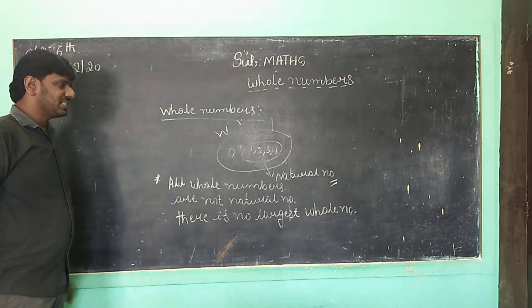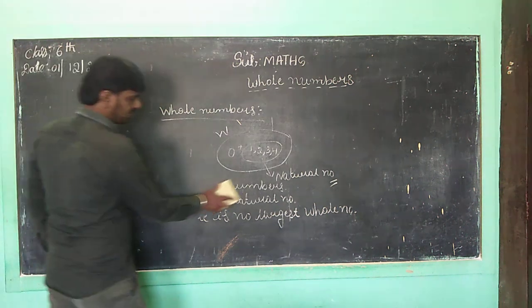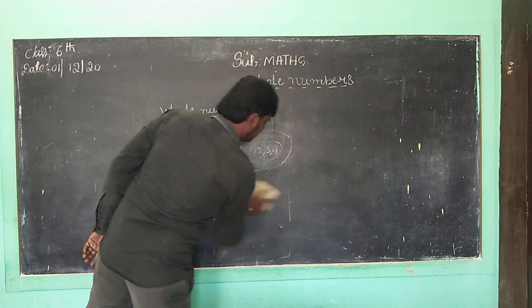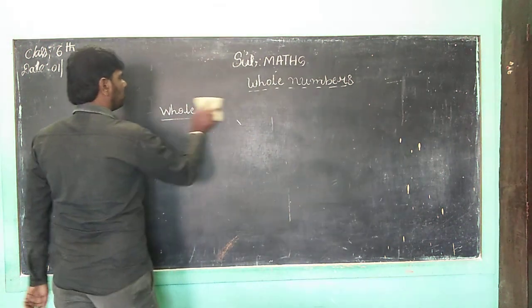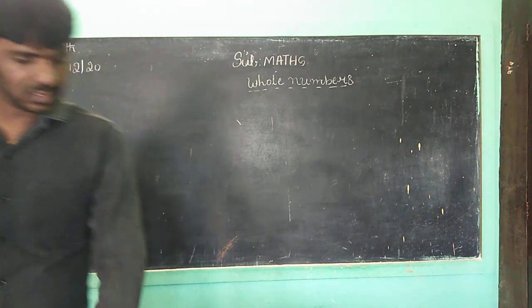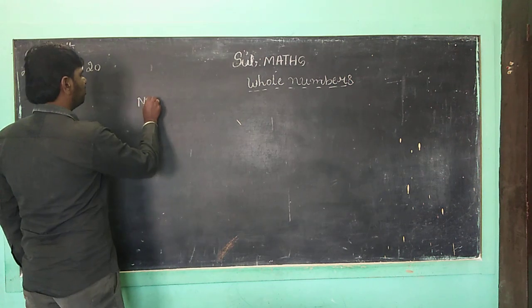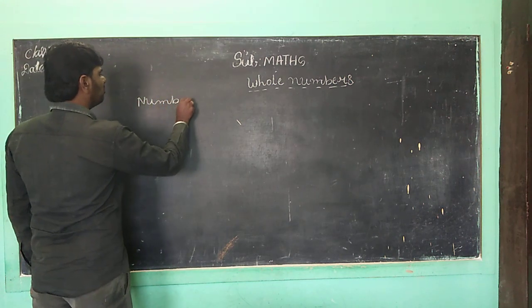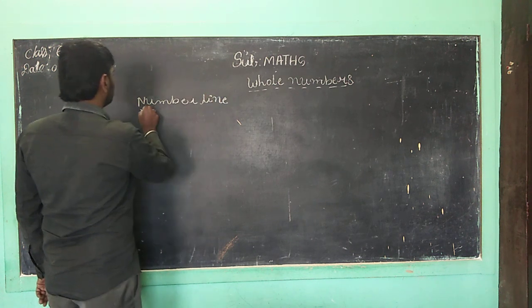Children, next you want to discuss about the number line. Representation of the number line. Children, the most important, number line.